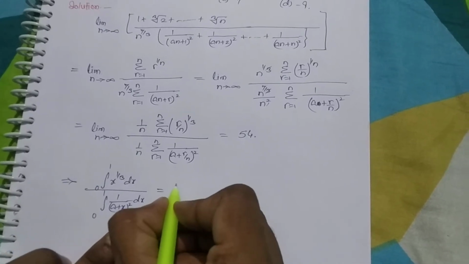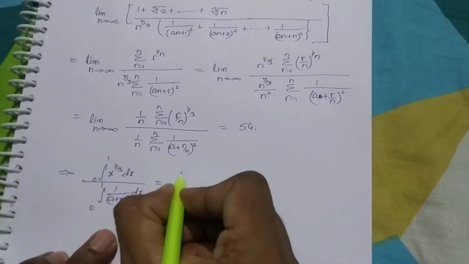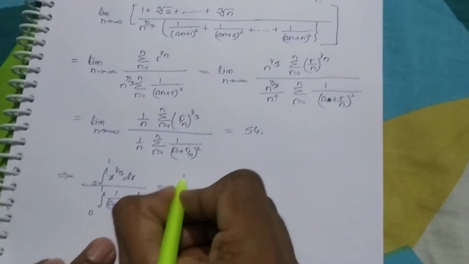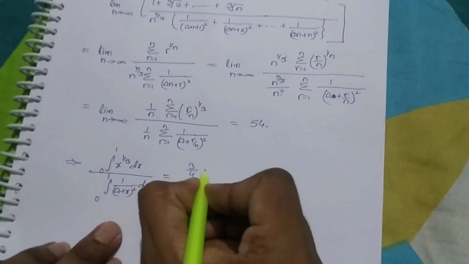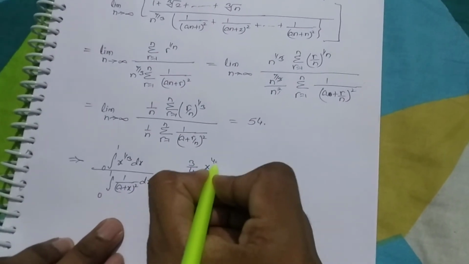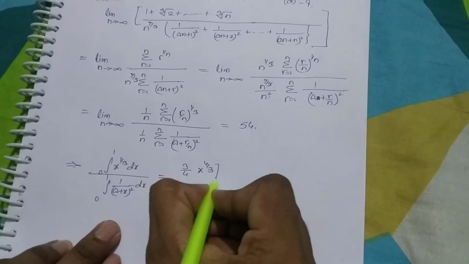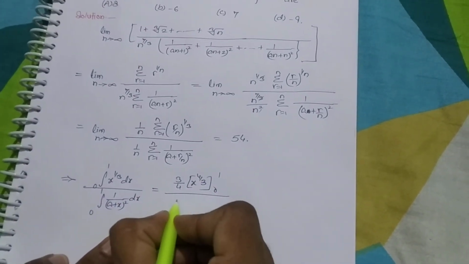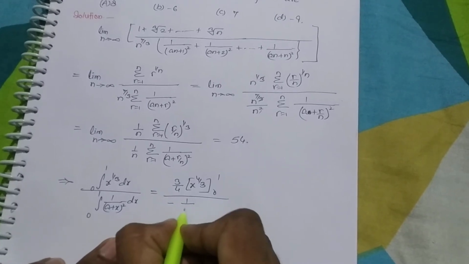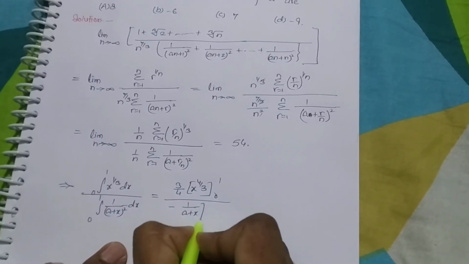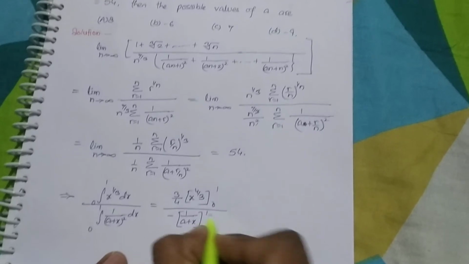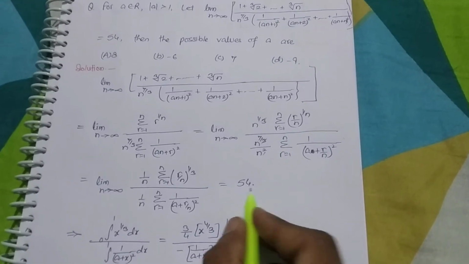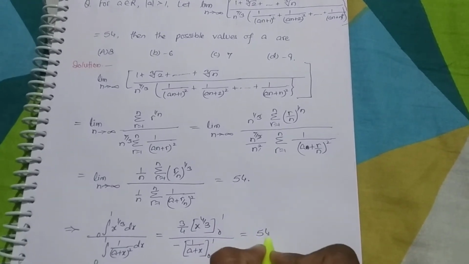This is equal to 3 over 4 x to the power 4 over 3 belonging from 0 to 1, and in the denominator minus 1 over a plus x from 0 to 1, and this is given equal to 54.